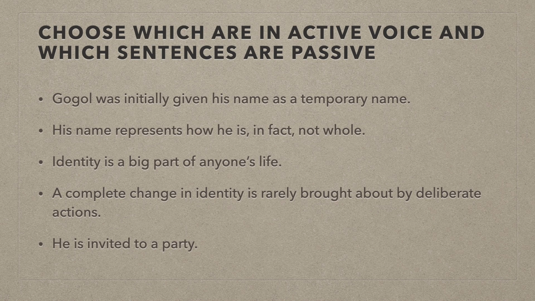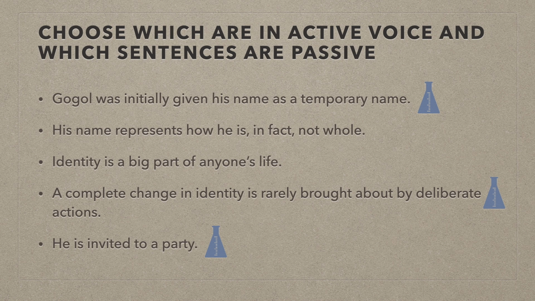Let's do a little practice. All right, so choose which sentences are in active voice and which are passive. So go ahead and pause the video, grab a marker, and circle the ones on your screen that are written in passive voice. Okay. Okay, now that you have written on your screen in marker, bad idea. Let's take a look.